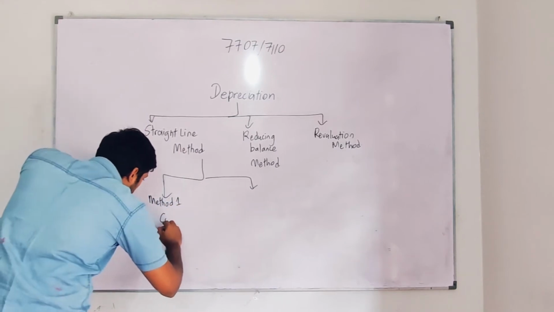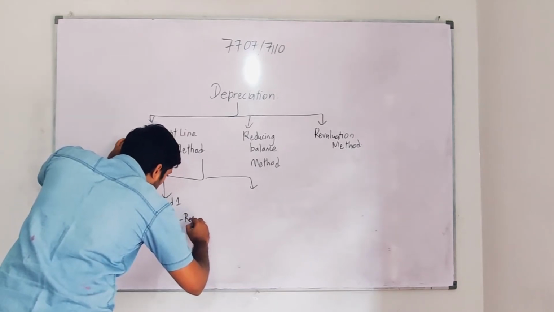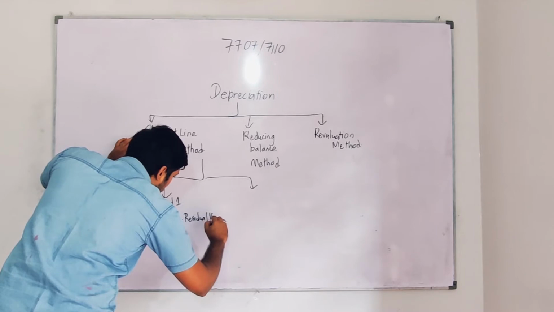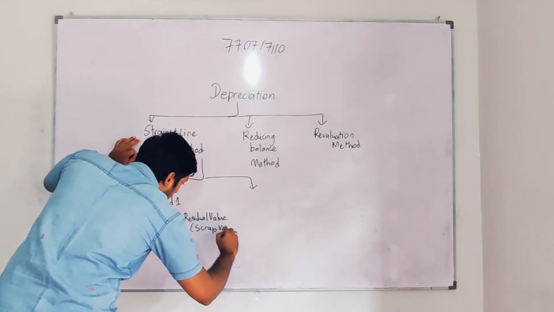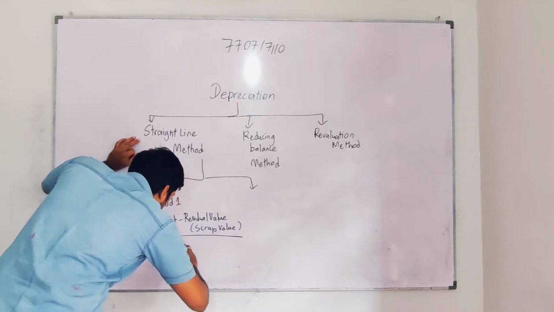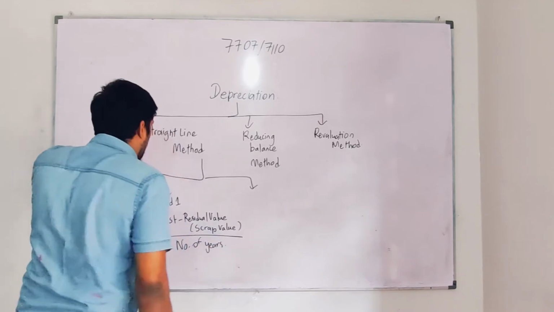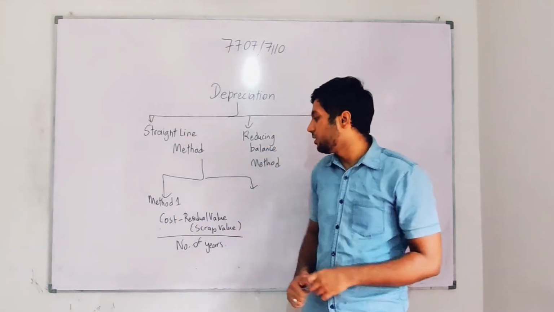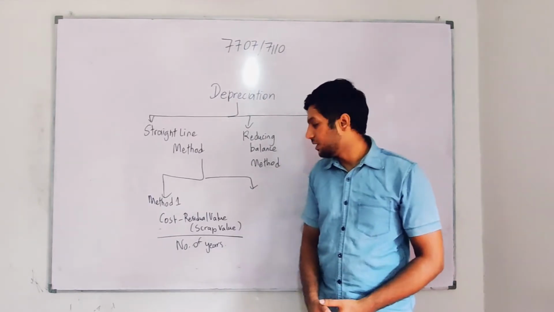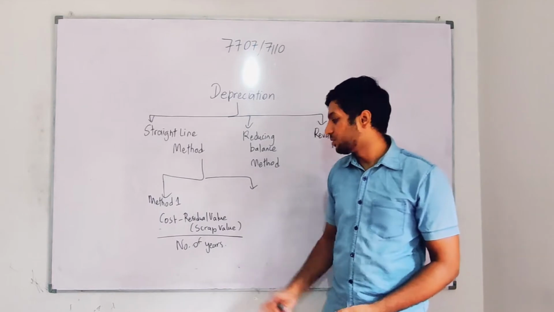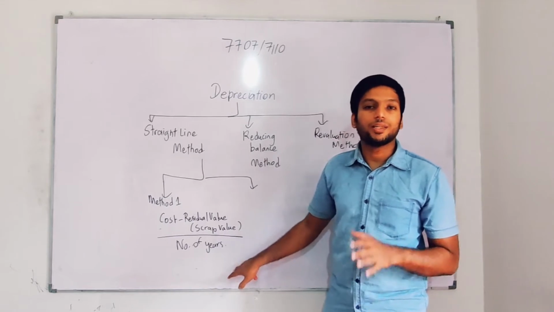You take the cost and subtract your residual value, for which we have another name, scrap value, and divide by the number of years. Now this is one formula. Let me explain it. Cost means the actual cost at which you purchase the asset. Residual value means the value of the asset after using it for a prolonged period. So once you take the cost, you deduct the residual value, and divide it by the number of years.